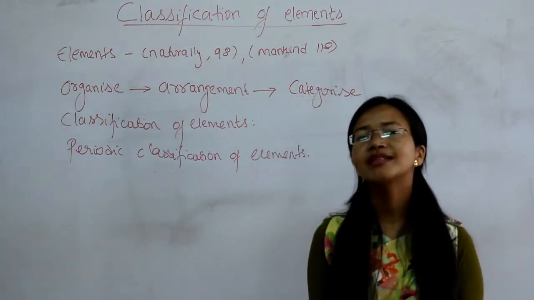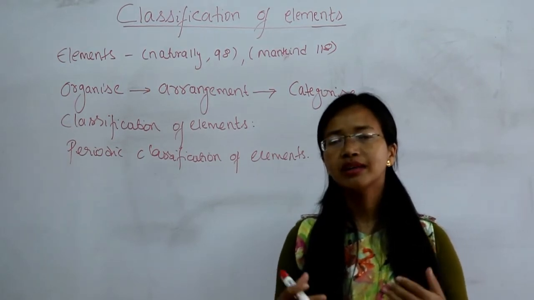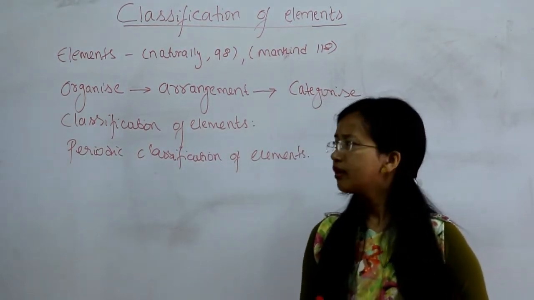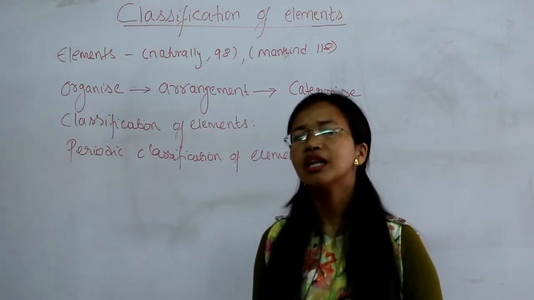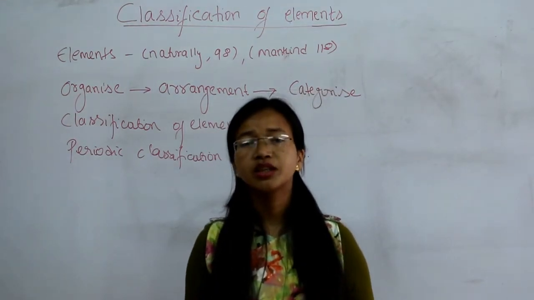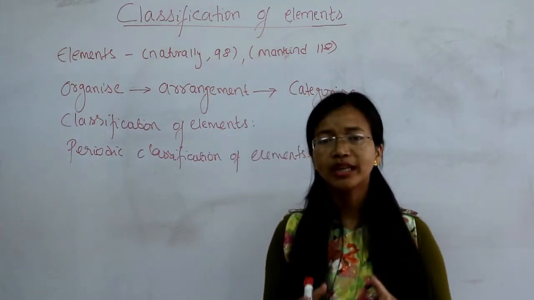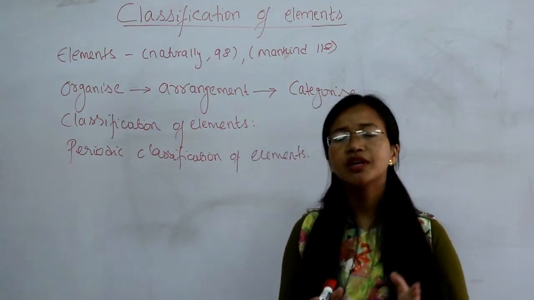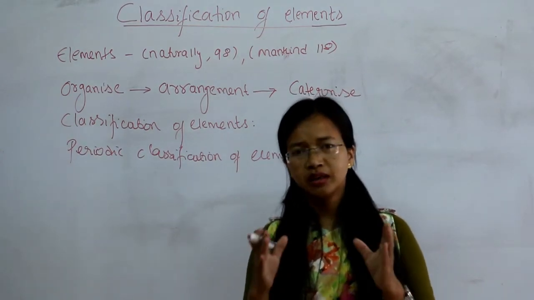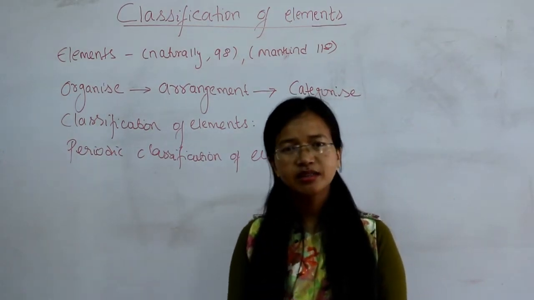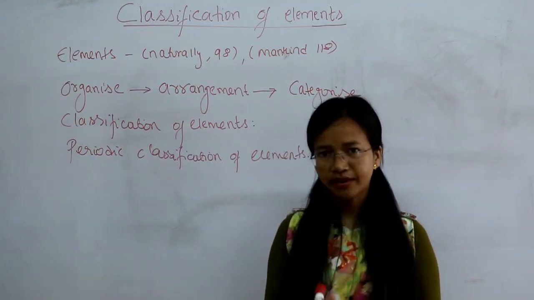Now, there are many scientists who have studied how to classify the elements. Let us see how classification of elements was carried out in the olden days, when not many elements were known. The first attempt to classify the elements was done by the German scientist Johann Wolfgang Dobereiner in 1870.